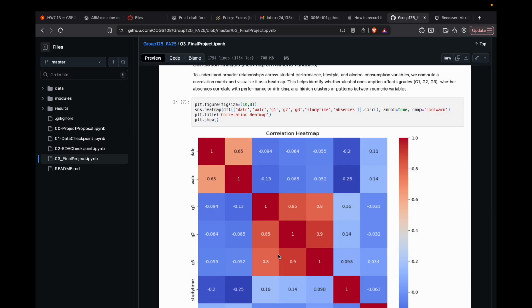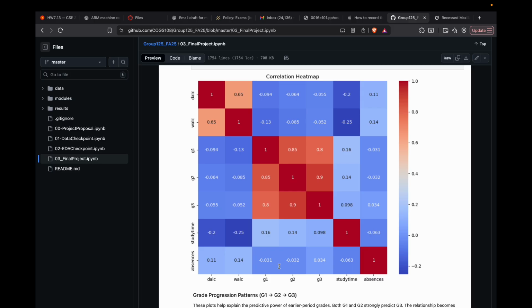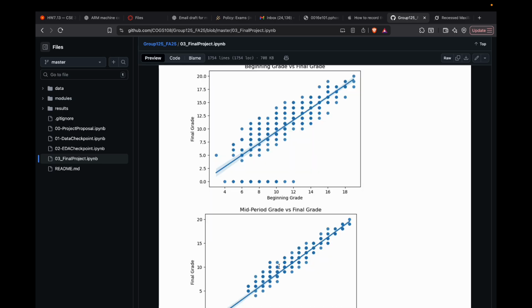We took a more holistic approach with regards to our EDA, and we wanted to see the correlation between behaviors, alcohol consumption, and grades. It turns out that study time and absences were the 2 leading coefficients in determining a student's academic performance, while a student's study time and absences, however, are directly correlated with their daily and weekly alcohol consumption. We also saw the trend of grades throughout the year in order to understand if students performed worse or better throughout the year, and it turns out they performed better as the year went on with a linear growth curve.